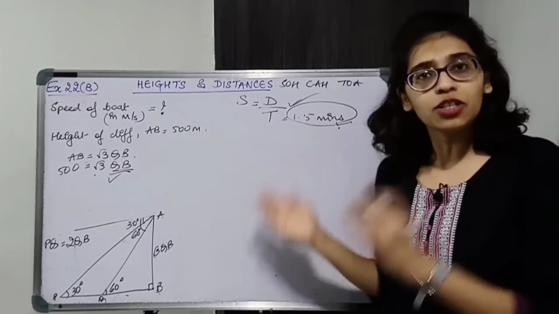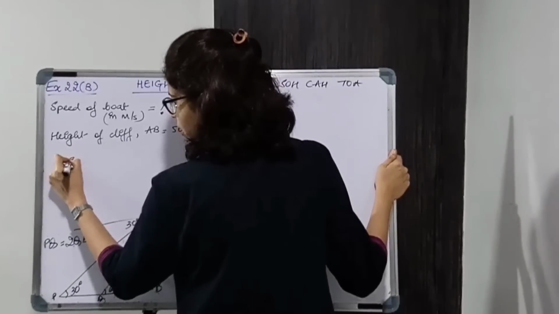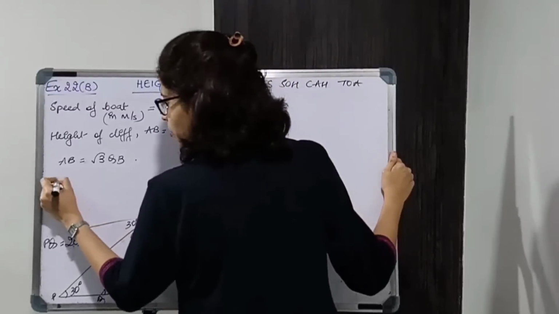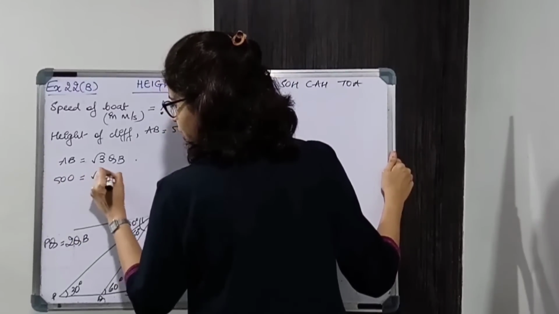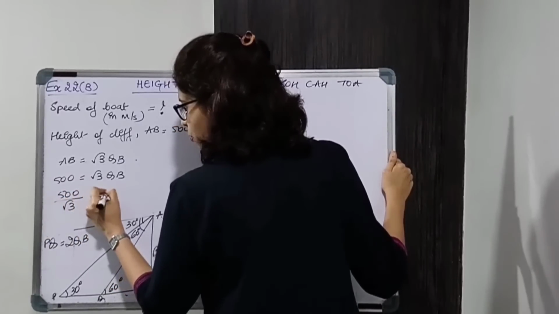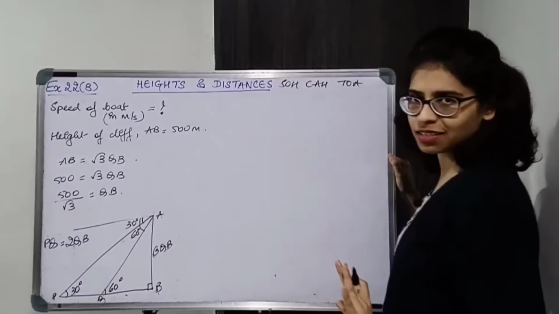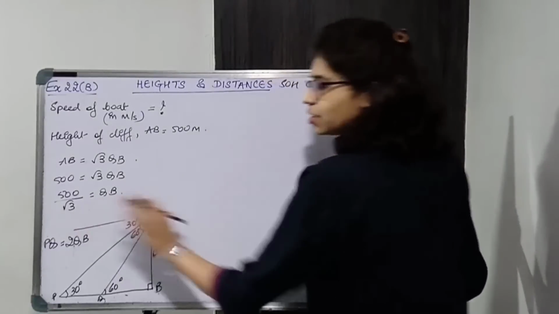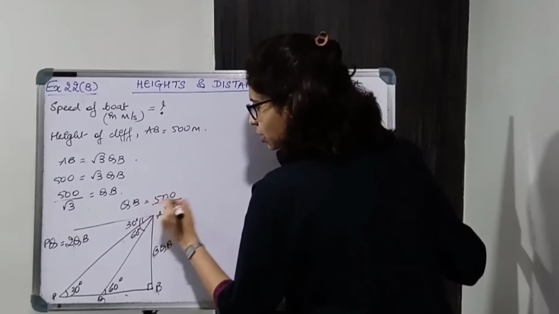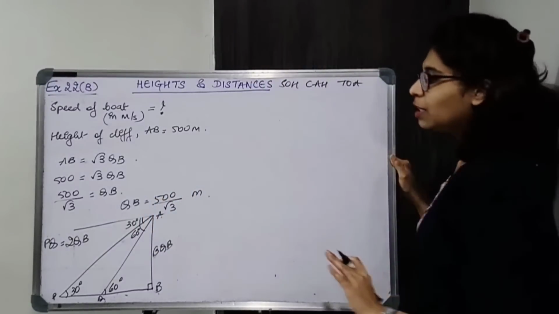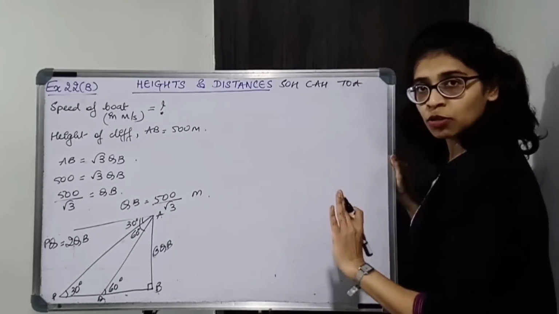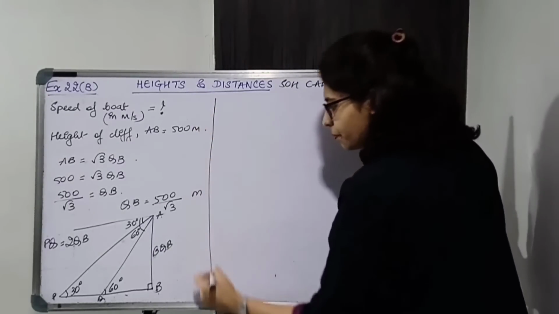Okay. So now let us start solving. So AB is equal to √3 QB. Okay. Now AB is 500. So 500 is equal to √3 QB. Shift √3. So 500 upon √3 is equal to QB. Keep this as it is. ठीक है. So QB is the distance, so QB is equal to 500 upon root 3 meters. Okay, now distance we got. Okay, time also we know, so let us write down